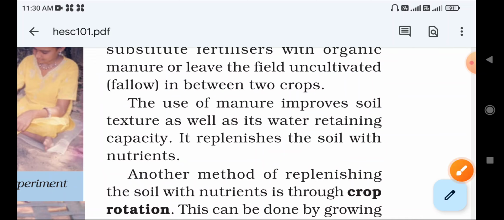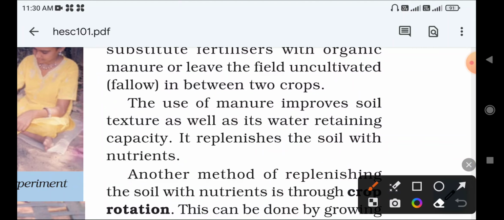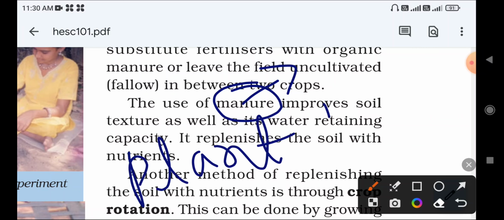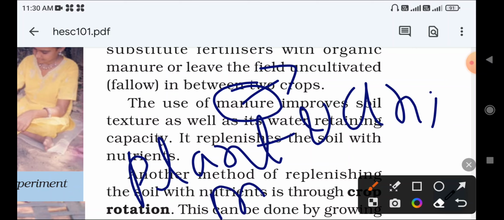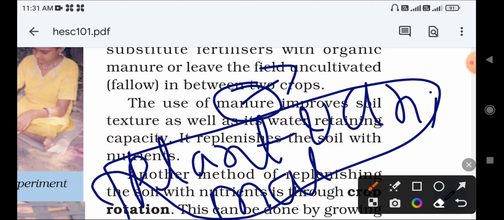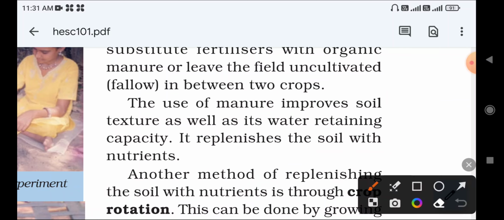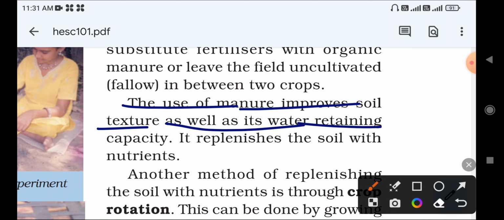Another type of method to increase the soil fertility is called adding manure, right? You already know that manure is prepared from the decaying particles of plant and animal products or animal waste. Okay, that is called what? Manure. You already learned this in your previous classes, in your 7th or 6th studies, right? Now the use of manure improves the soil texture as well as its water retaining capacity.